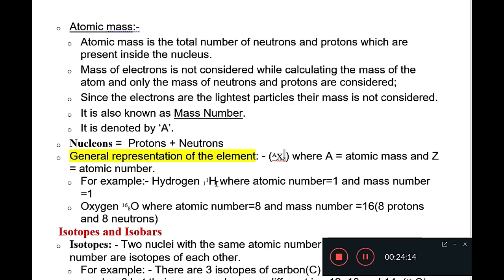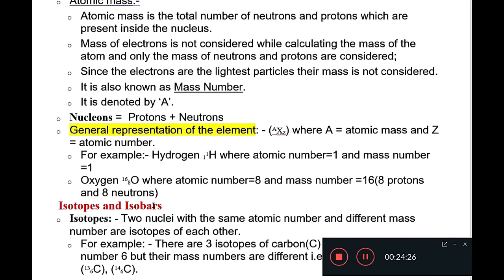For example, if I have to represent hydrogen, I write 1 in place of A and 1 in place of Z because the atomic number and atomic mass of hydrogen is 1. In case of oxygen, the atomic number is 8 and the mass number or atomic mass is 16. So how can we represent oxygen? We write 8 in the subscript and 16 in the superscript. Is it clear?